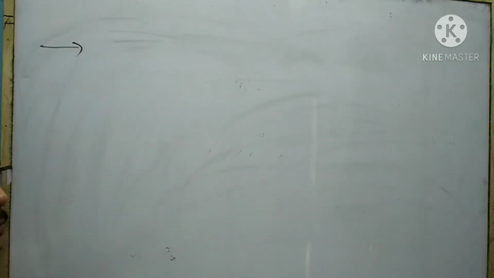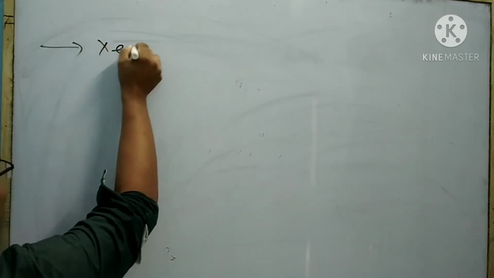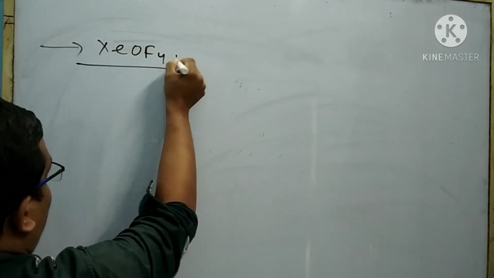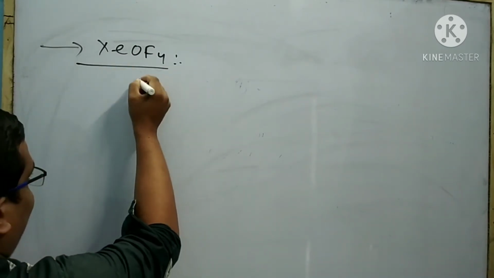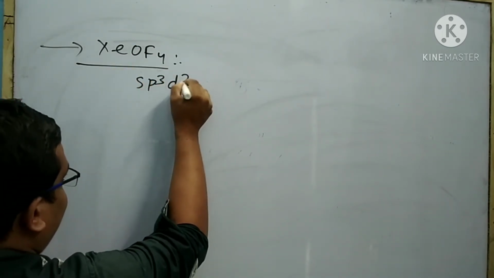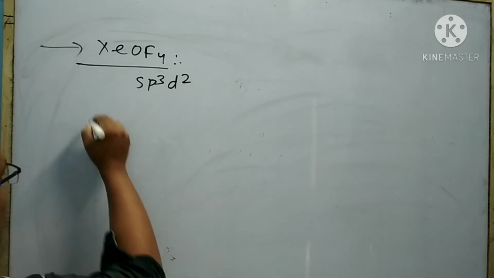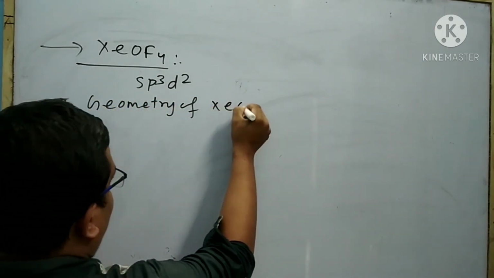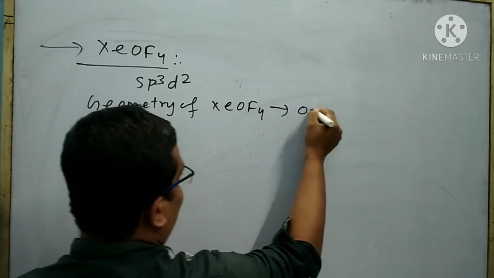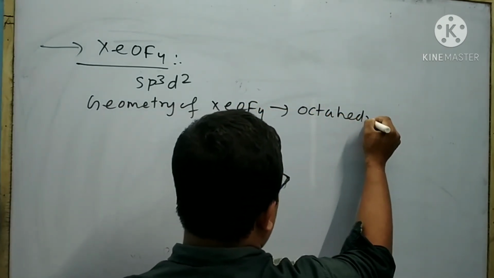The next compound of xenon is XeOF4. The hybridization of xenon in XeOF4 is sp3d2 hybridization. The geometry of XeOF4 is octahedral.